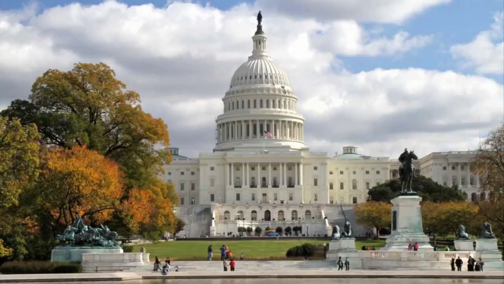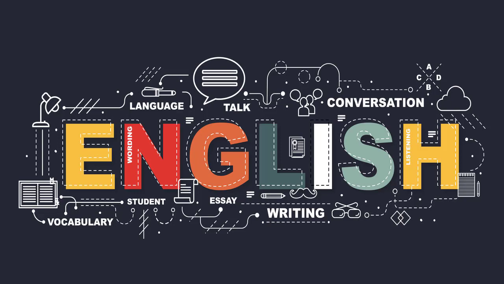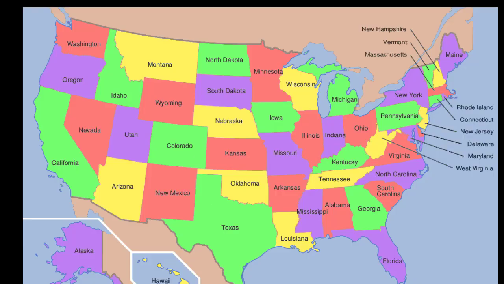The capital of the USA is Washington, D.C. The official language spoken in the USA is English. There are 52 states in the US. The biggest state by size is Alaska.